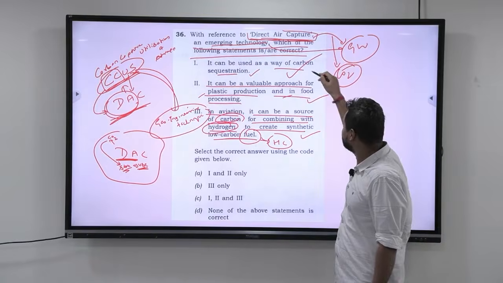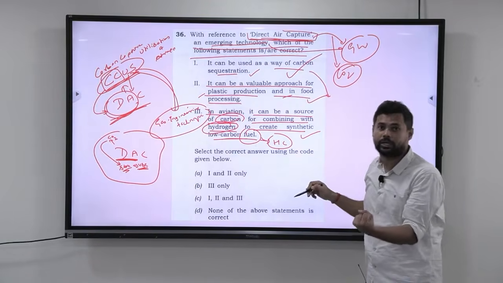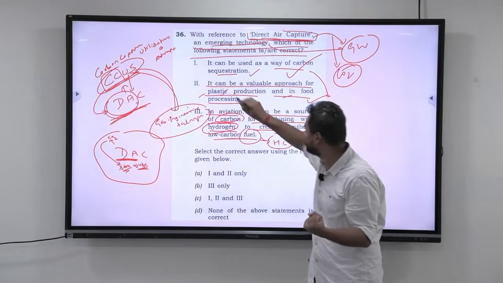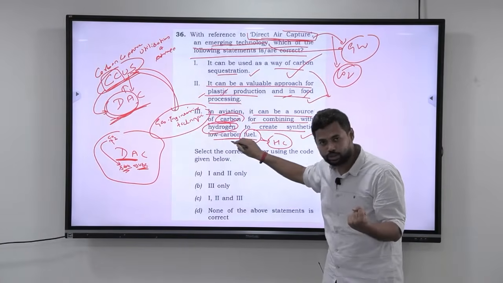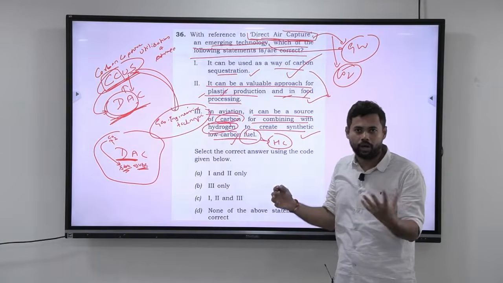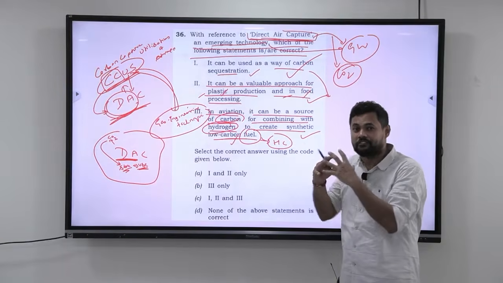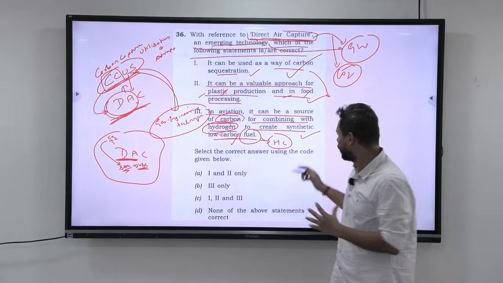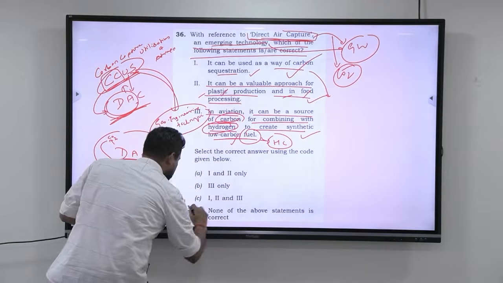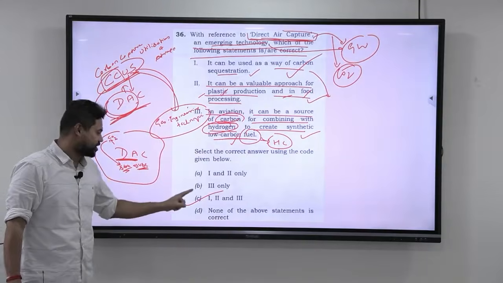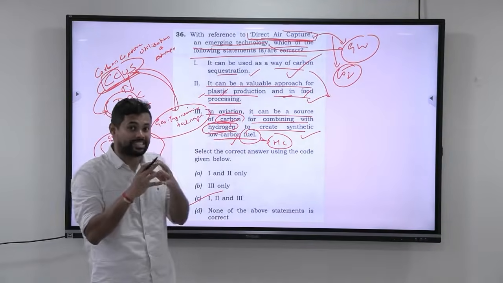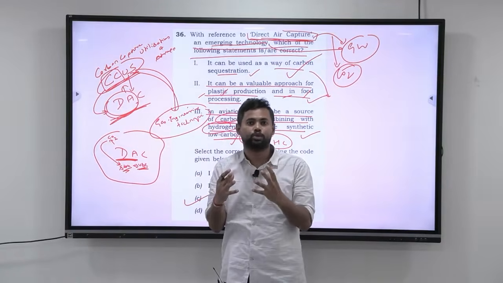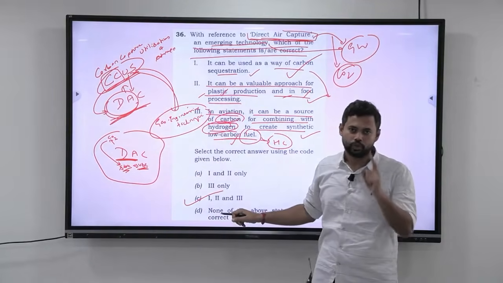What will they do with the captured carbon dioxide? They can automatically use it in plastic, in food processing, and also to make low carbon fuel. So overall, just by having wisdom of the subject of environment, climate change and global warming, you can conclude that all three statements are correct and the answer is C. This is what I call subject wisdom. Even though you don't know the academic part, you should be able to use your wisdom to get the answer. I hope this is clear.